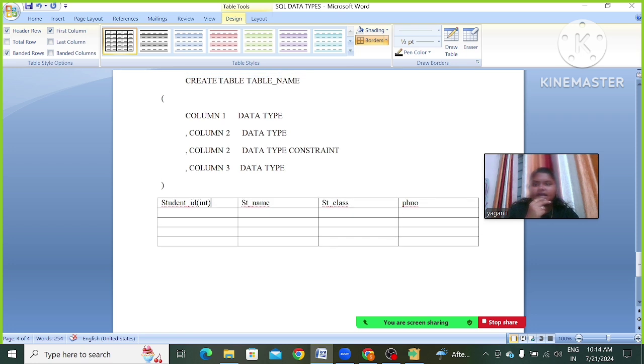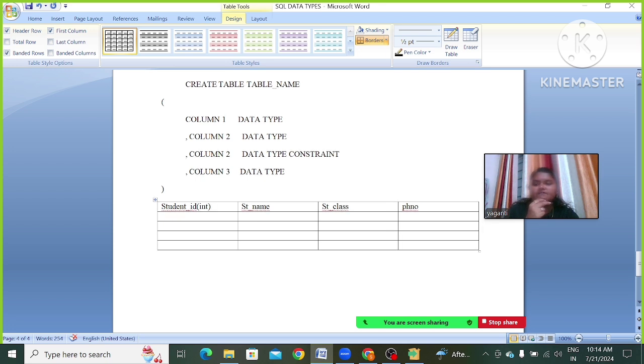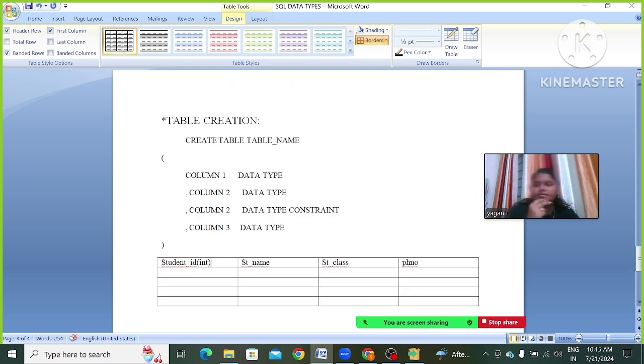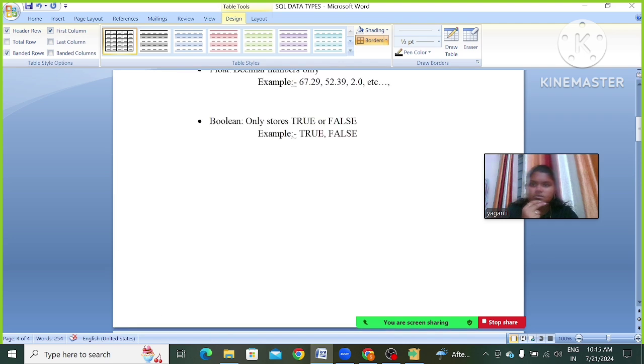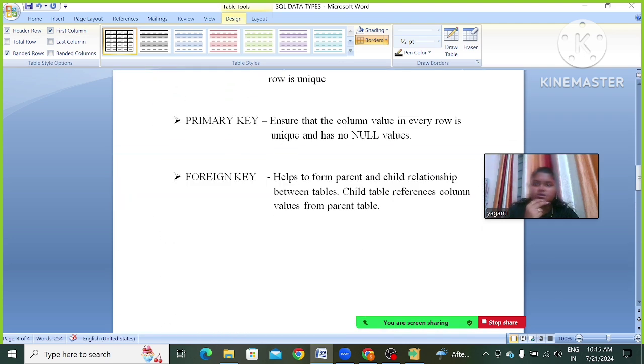While creating this table we are going to create it using column name and data type, as well as constraints. The constraint will be applied to the entire column. Okay, so here we have some constraints.